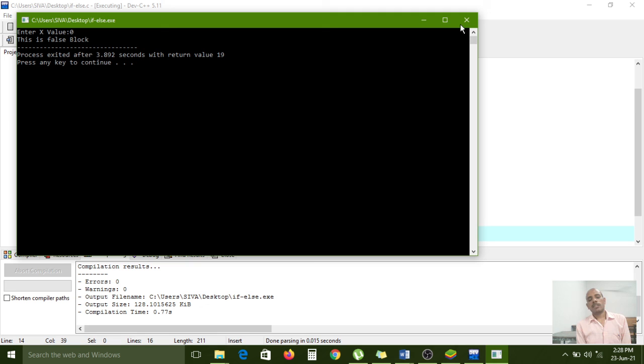So like that, at a time only one block will execute, either the if block or the else block. It is completely depending on user input. So it is changing the direction of execution. That's why these are called decision statements or selection statements.